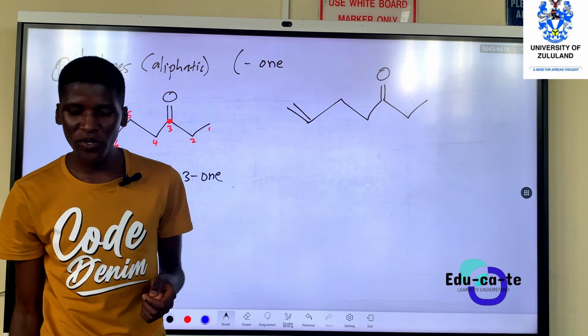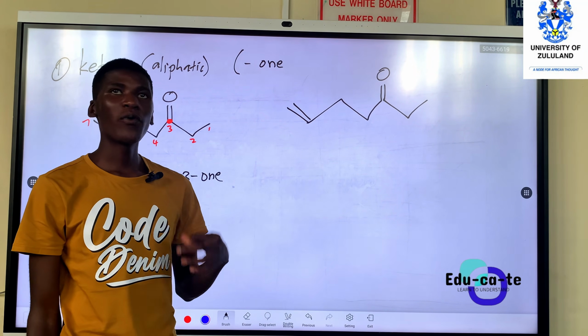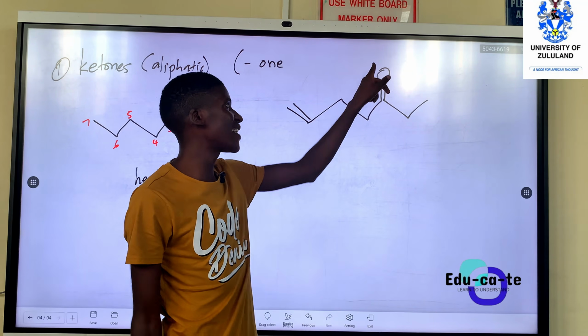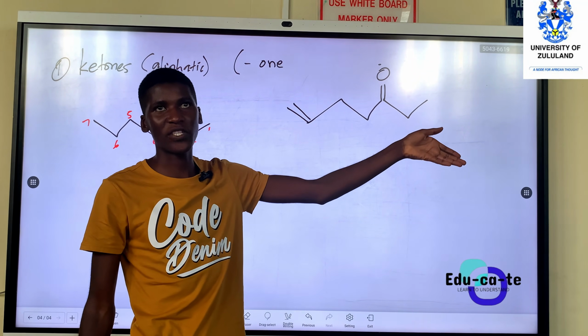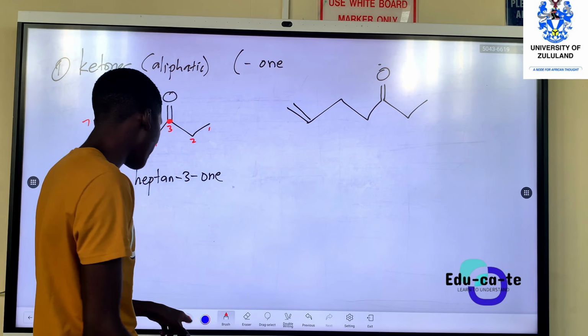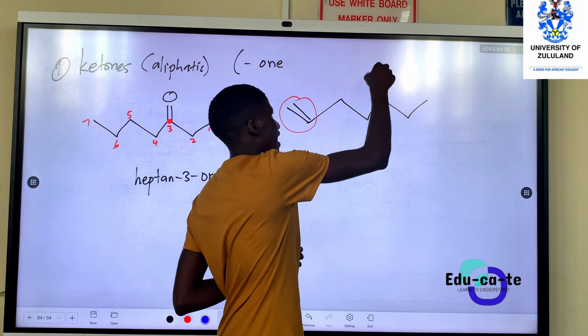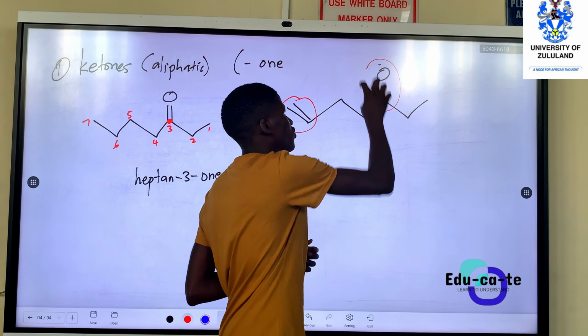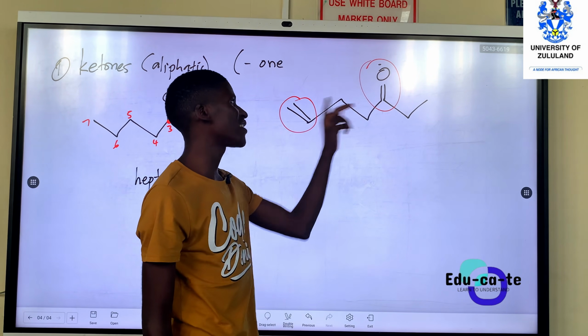So now your ketone has a double bond at this point. We always say every functional group with oxygen determines the type of compound that we are having. So here we have a functional group of an alkene. We also have a functional group of a ketone, which is the carbonyl group in the middle of two carbons. So which one takes precedence?